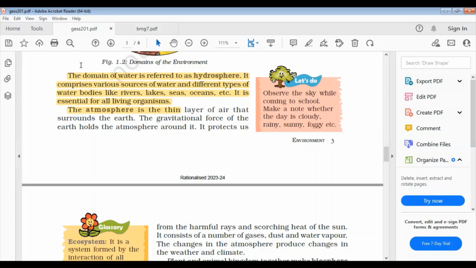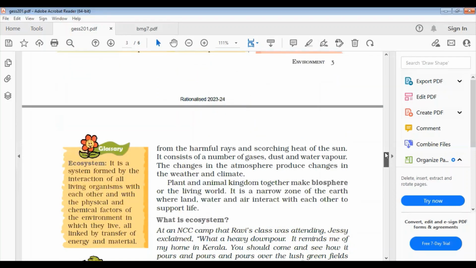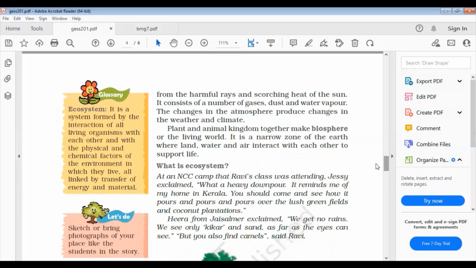Now move to the atmosphere. Atmosphere is the thin layer of air that surrounds the earth, and the gravitational force of the earth holds the atmosphere around it, and it protects us from harmful rays and scorching heat of the sun. UV protection, you know all about the UV protection. So these UV rays are blocked by the atmosphere. So what is the atmosphere? You can get the answer.